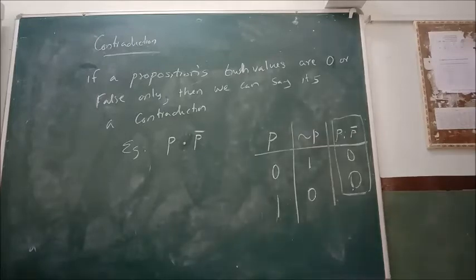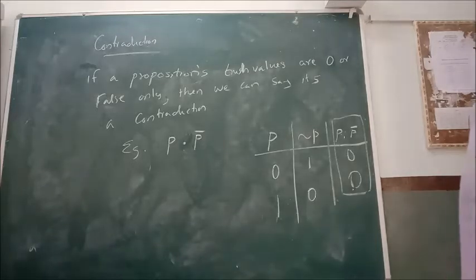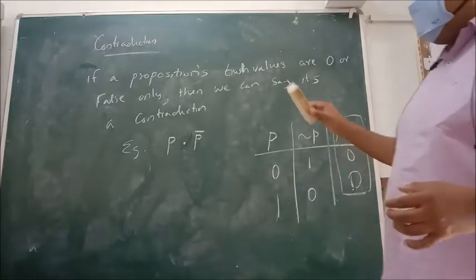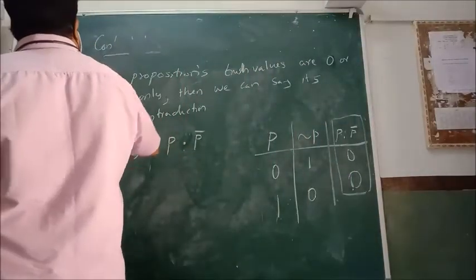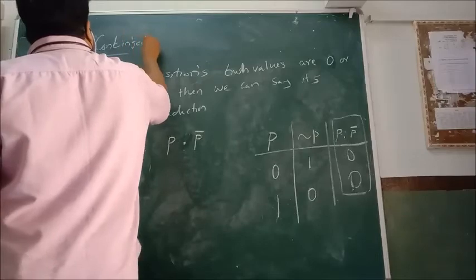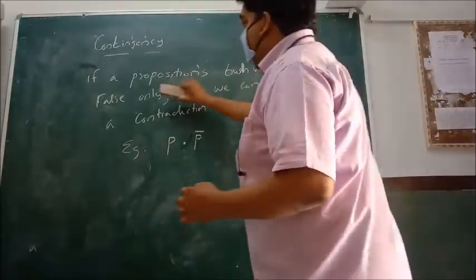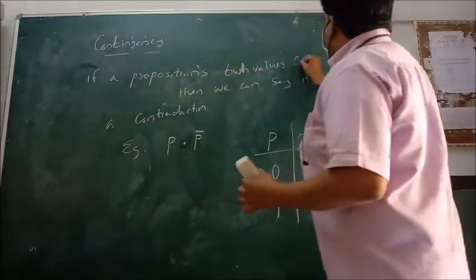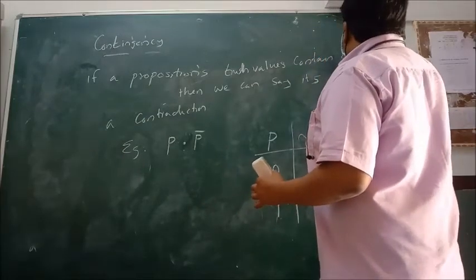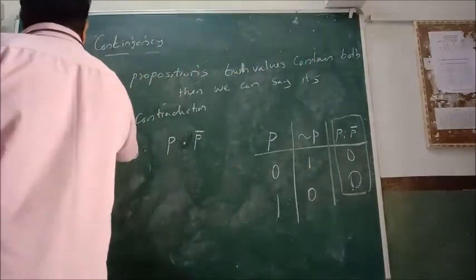If you want, you can note this down. The next term is contingency. Contingency means if the truth values contain a combination of zeros and ones, then we call it a contingency. I can give you an example.